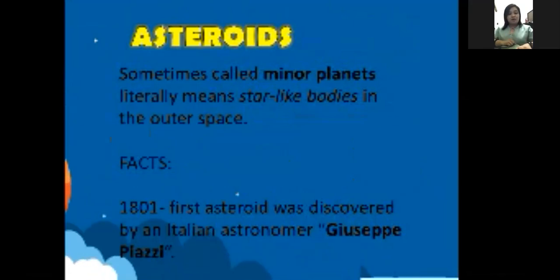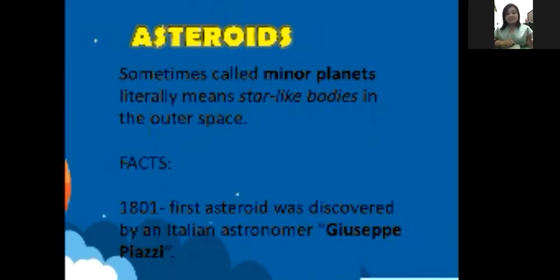Because the word means star-like bodies in outer space. Sometimes people misunderstand that asteroids are not planets, but they are just minor planets since they are star-like bodies. When you look at the sky, you can only see shining stars, right? But some of them are not literally stars.